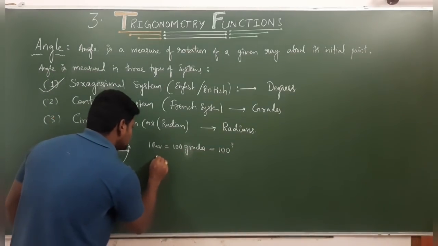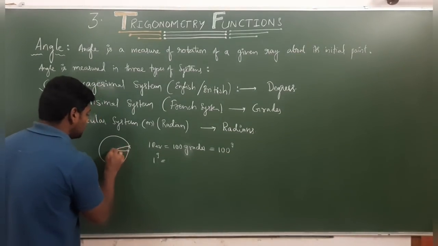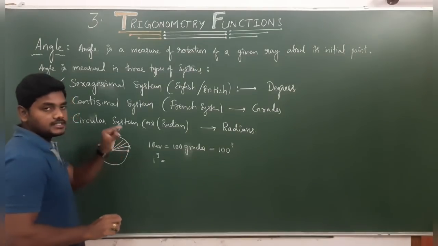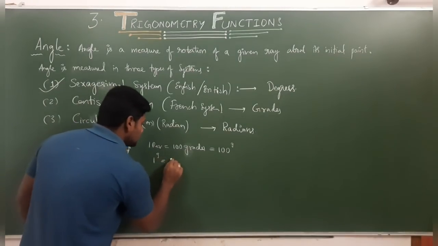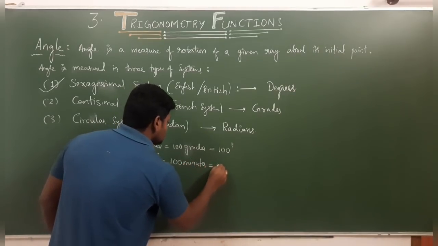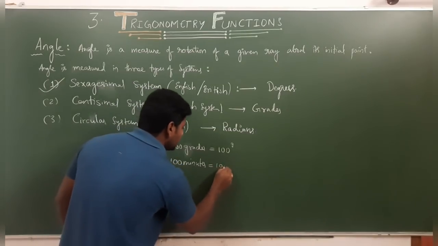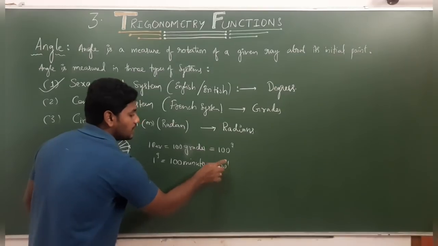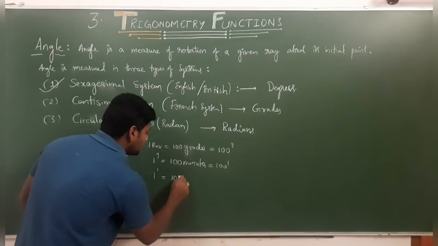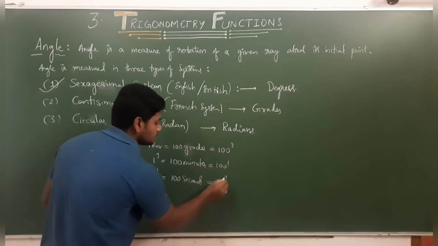Now 1 grade is again subdivided. For example, this is 100 parts, like 1 2 3 4 5 6 7 8 9, up to 100. In that, one part is again subdivided: 1 grade is equal to 100 minutes, with that symbol, power 1 bar. Next, again 1 minute is subdivided into 100 seconds. So this is 100 seconds, right?